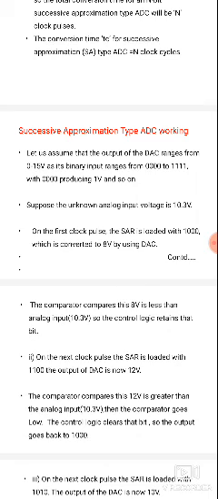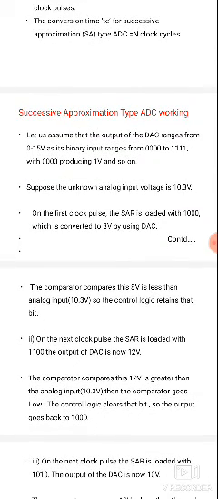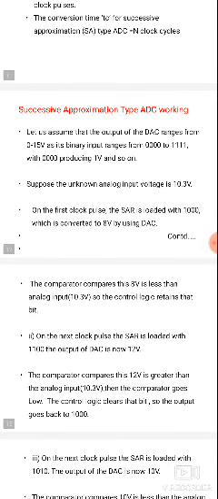1, 1, 1 is indicating the 15. So 0, 0, 0, 0 to 15. The binary input ranges from 0, 0, 0, 0 to 1, 1, 1, 1, with 0, 0, 0, 0 producing 1 volt, and so on. Whenever the binary input is 0, 0, 0, 0, it produces the analog value of 1 volt. So suppose the analog input voltage is 10.3.